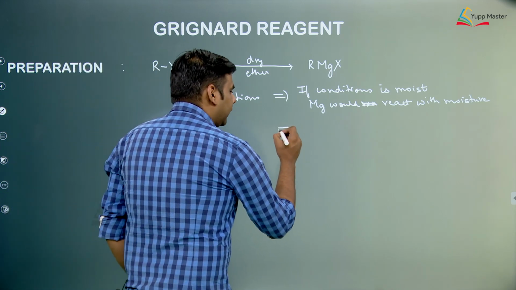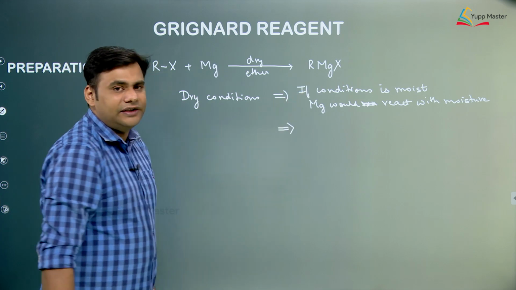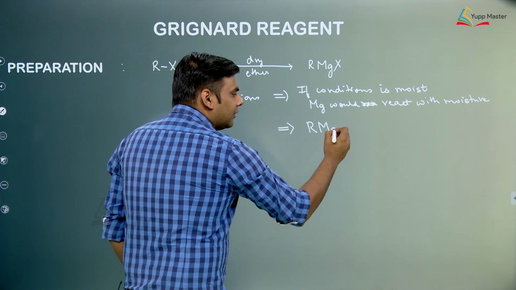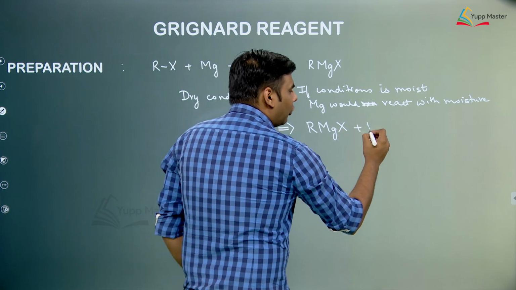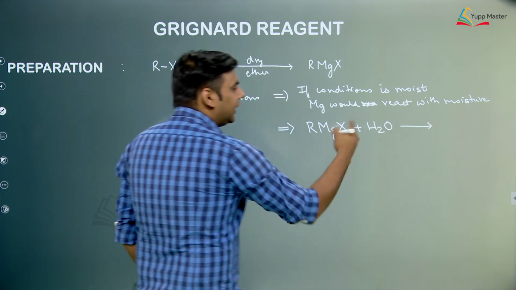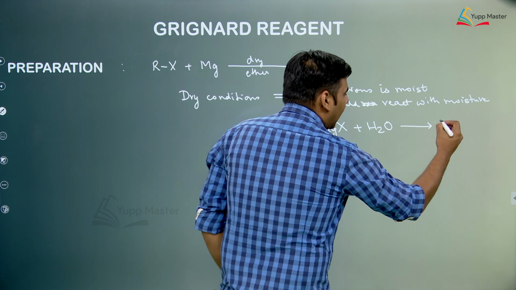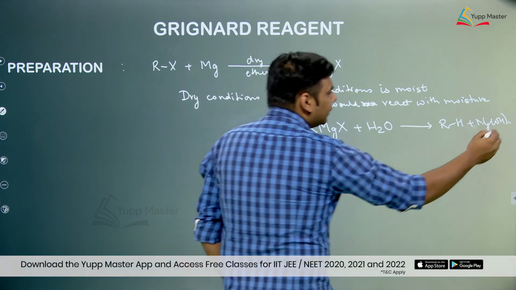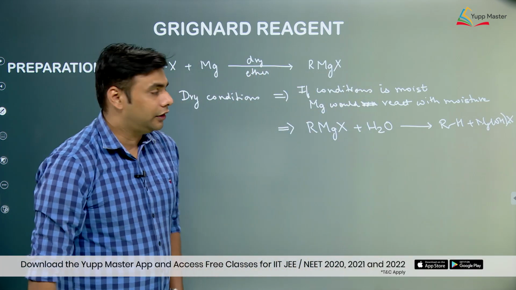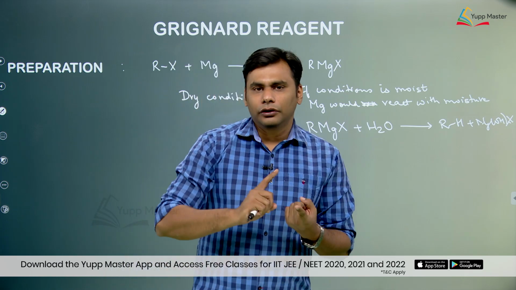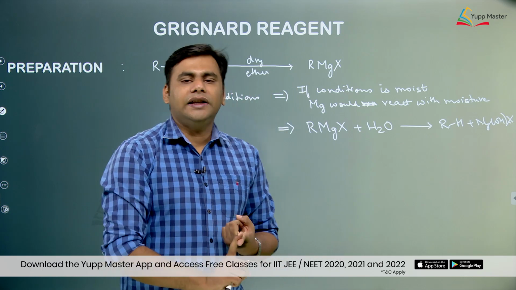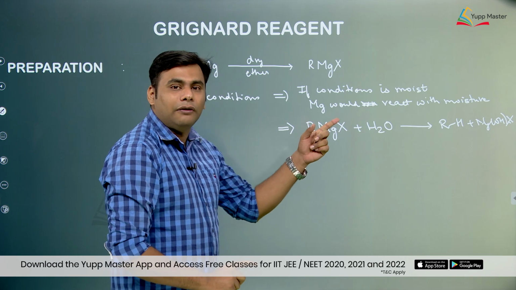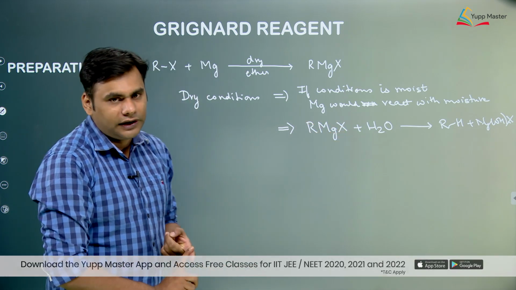There is another important factor over here, because in Grignard reagent there is a development of negative charge on carbon. So if we are taking moist condition, there would be a reaction between the Grignard reagent and water. So it would form RH plus MgOHX. So again the Grignard reagent formed would react with the moisture. So basically what we are saying is that during the formation of Grignard reagent, dry conditions are required, because in moist conditions the electropositive magnesium would react with water and lose its electropositive character.